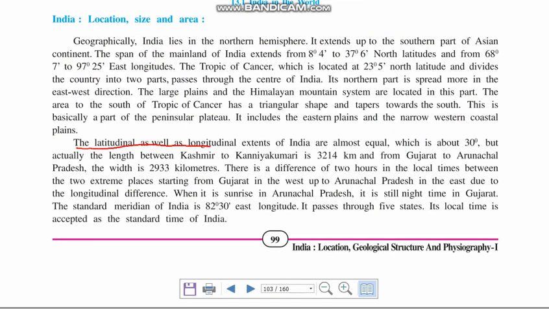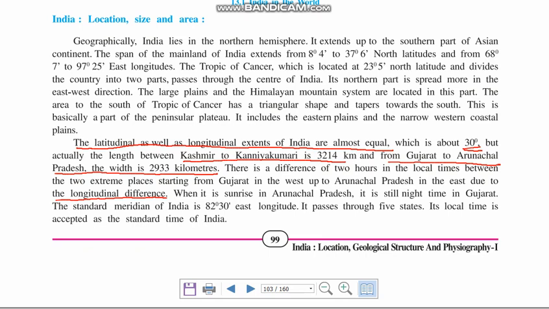The latitudinal as well as the longitudinal extent of India is almost equal. It is about 30 degrees. But actually the length from Kashmir to Kanyakumari is 3214 kilometers, and from Gujarat to Arunachal Pradesh the width is 2933 kilometers. There is a difference of 2 hours in the local time between the two extreme places, Gujarat in the west and Arunachal Pradesh in the east, due to the longitudinal difference.